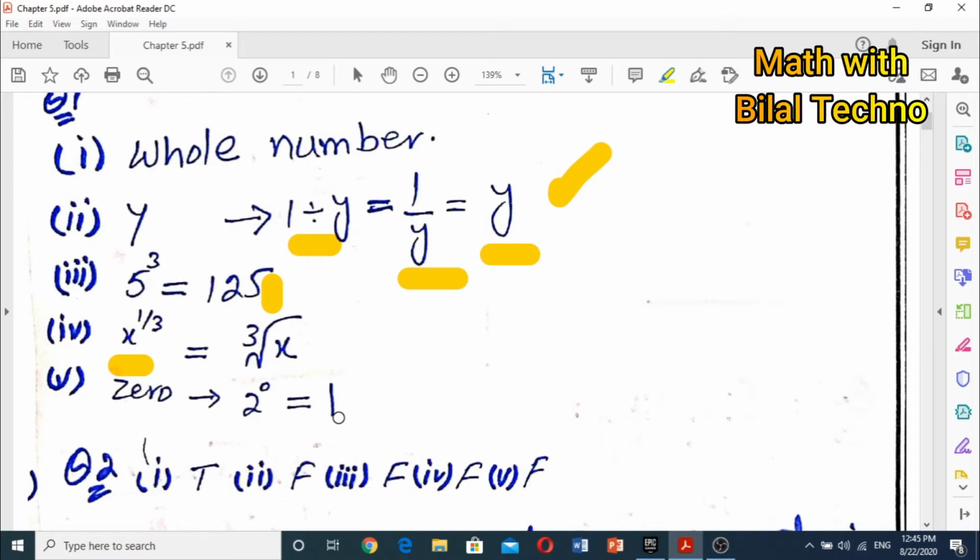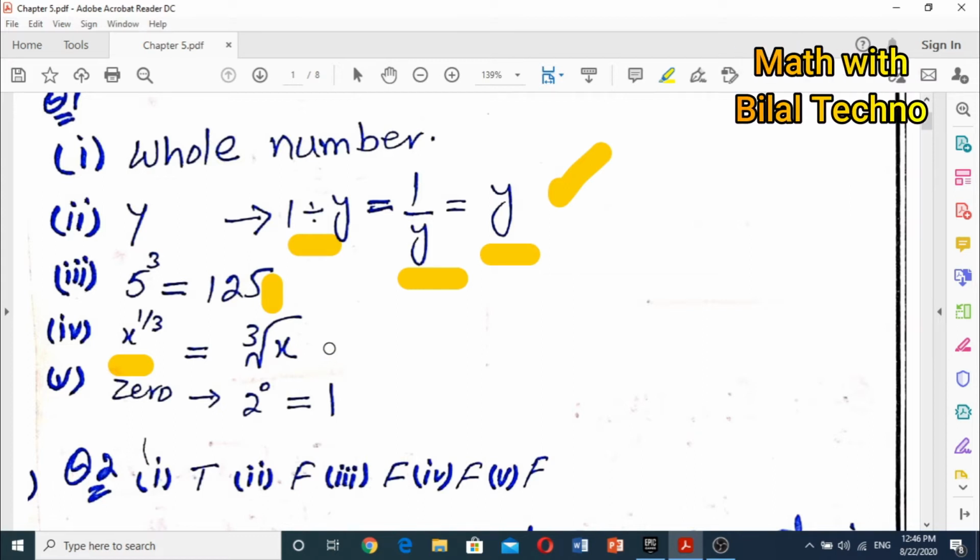The fourth point is, when x cube is divided by x raised to power 5, then the answer is x raised to power minus 4. It is also a false statement, because when x cube is divided by x raised to power 5, the answer will be x raised to power minus 2. The fifth statement is, 5 raised to power 4 whole power 2 is equal to 5 raised to power 4 plus 2. It is also false, because it is equal to 5 raised to power 8.